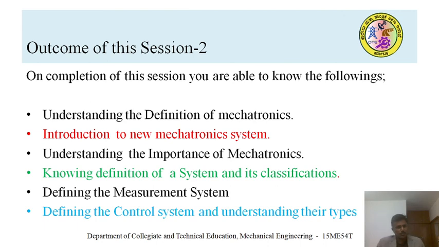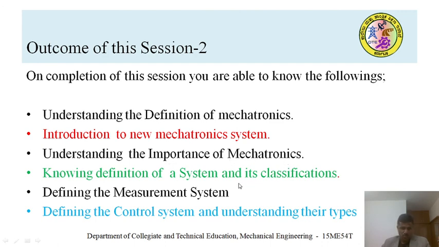So just to glance at what you have learned in this session. I hope you understood the definition of a mechatronic system. You understood how new mechatronic systems are, as well as the importance of mechatronic systems.